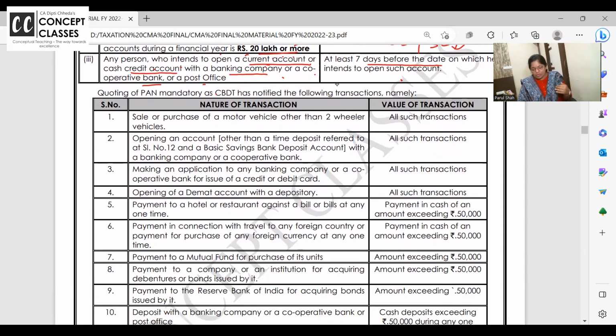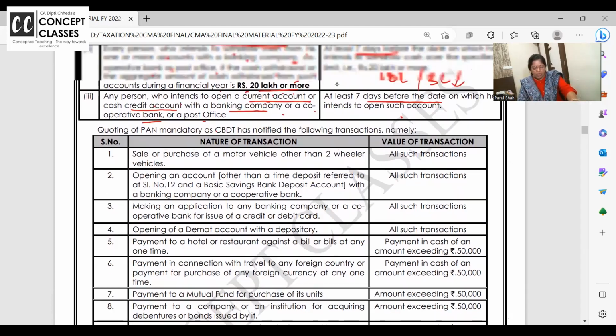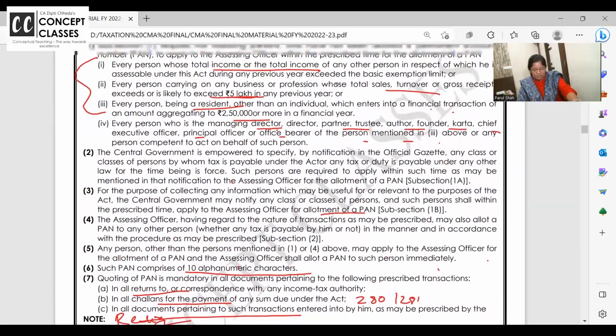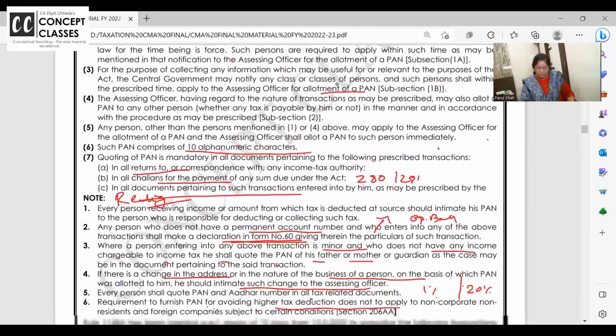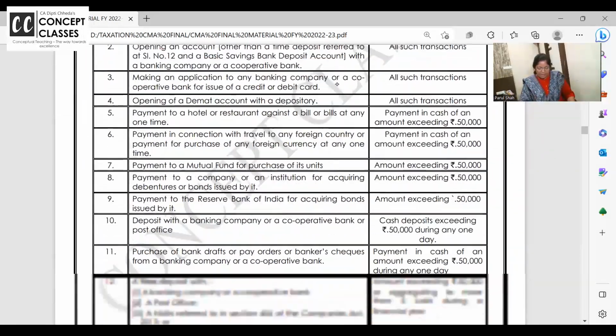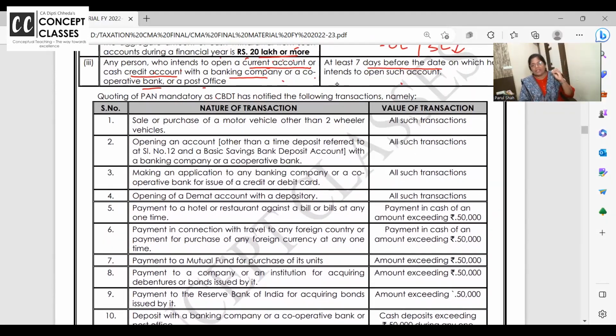I know it's very difficult to remember, but there are some common things. What did you answer right now, dear students? Who should apply for a PAN card? If your turnover is exceeding 5 lakh, if your income is above basic exemption, or you are liable to file the return, then in that case, trustees and all should also have the PAN card. Now, where you need to quote it: sale or purchase of a motor vehicle other than a two-wheeler. So if you buy or sell a four-wheeler, you need to have PAN.